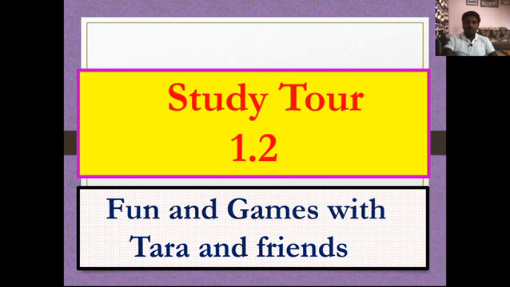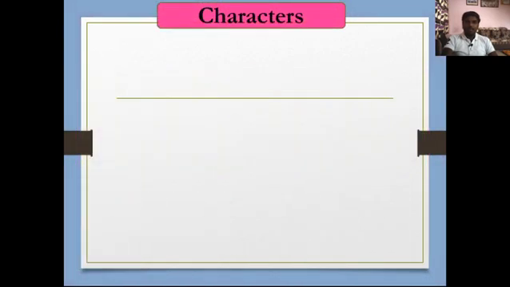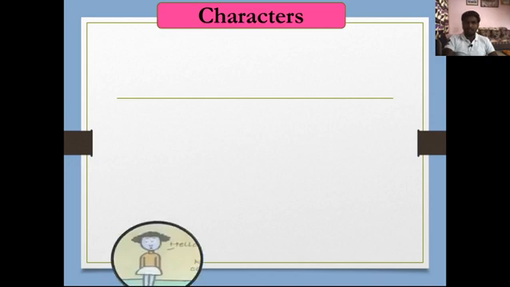But before that we are going to understand the names of characters, how many characters there are in this lesson and what they are doing in this lesson. So let us understand all the characters with their names.